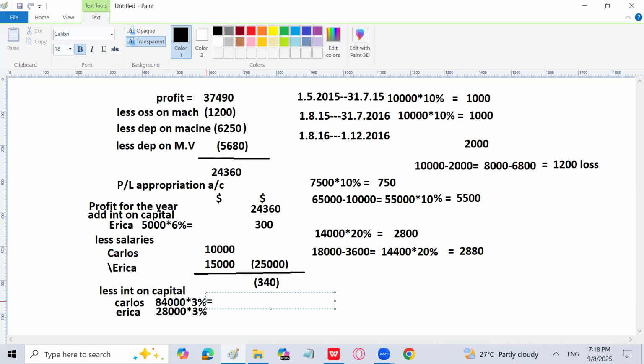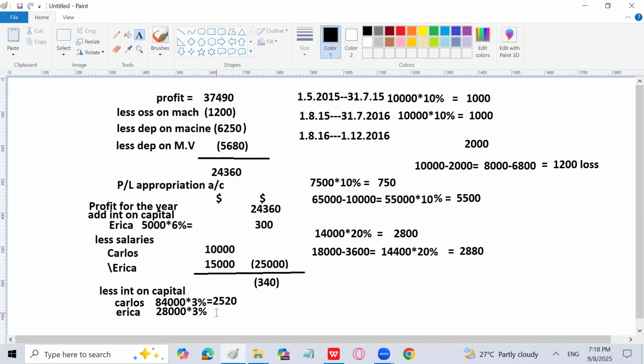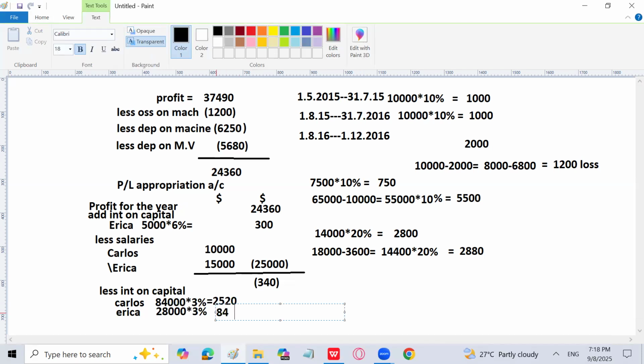Okay, if you are not telling, I have to calculate: 84,000 into 0.03 is 2520, and 28,000 into 3% is 840. Now we will add it up. 840 plus 2520 is 3360. So I will go for the negative 3360.